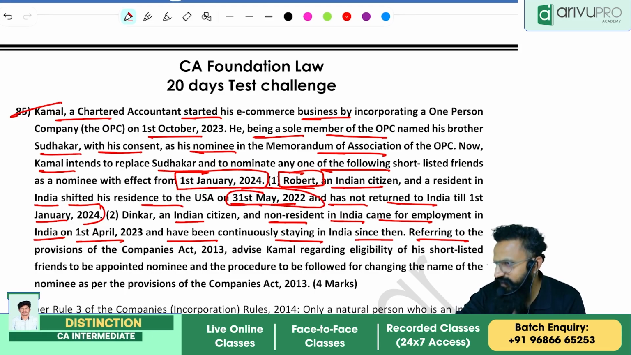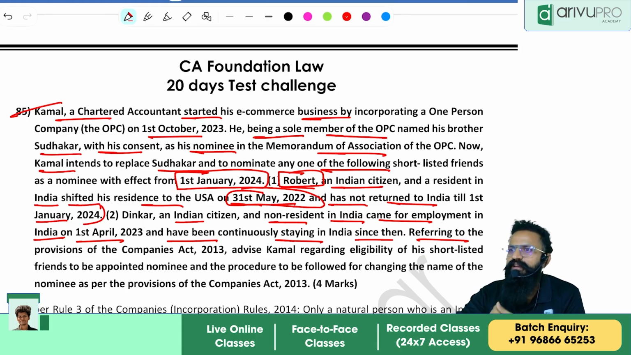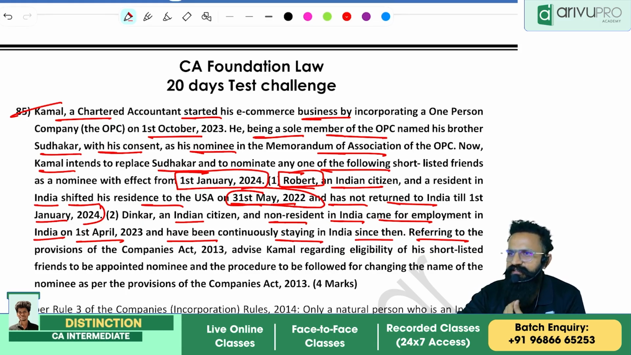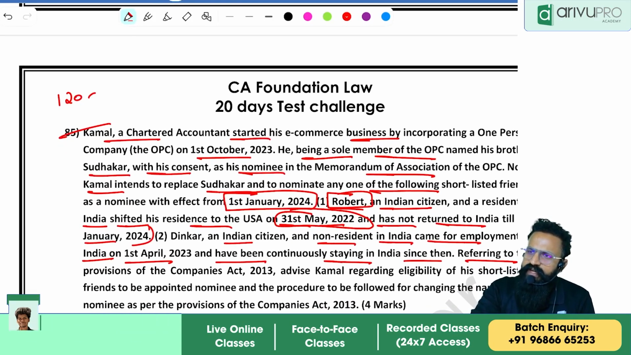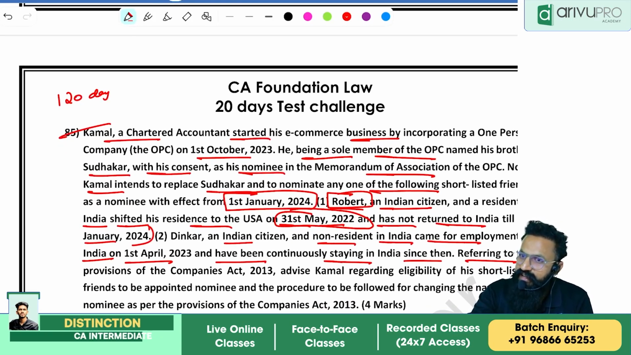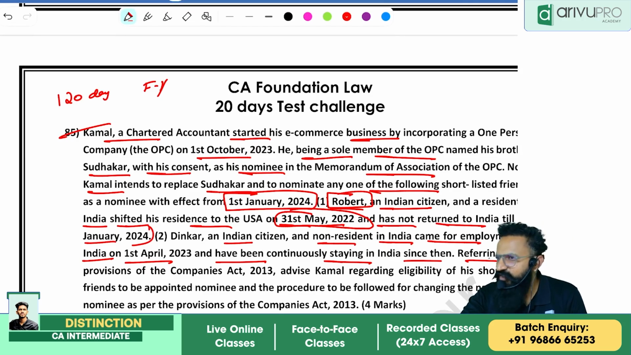I don't know if you guys are understanding the question. How to crack this question? Who is a resident? Definition of resident: the person who should have stayed in India for 120 days in the previous financial year. He is not. He's not.